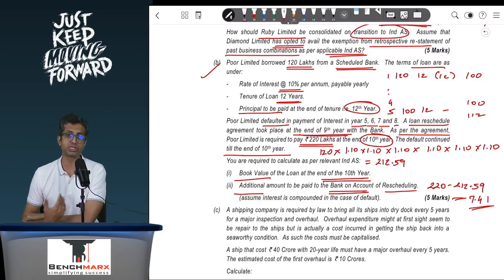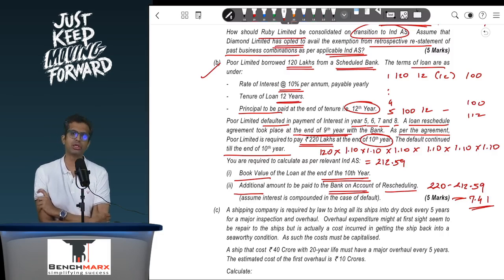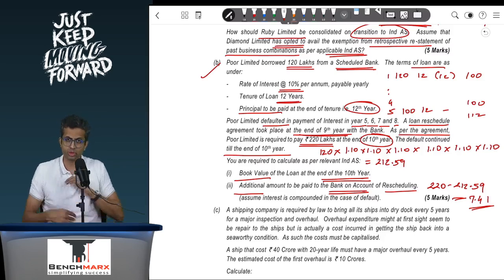But if it was asked, you could have done this at the end of the 9th year and figured out whether this was a substantial modification or not by comparing the present value of the modified cash flows at the end of the 9th year with the carrying value, deciding whether it is greater than or equal to 10%. But that is not specifically asked, and hence we have not done this. The institute has also not done this.